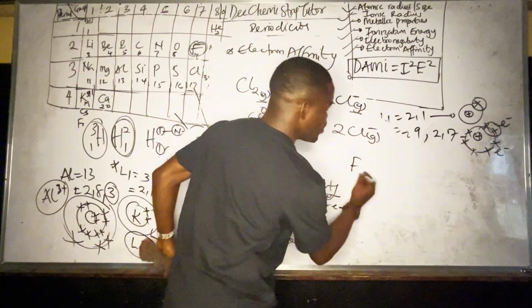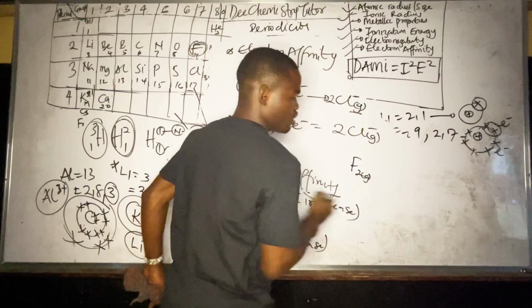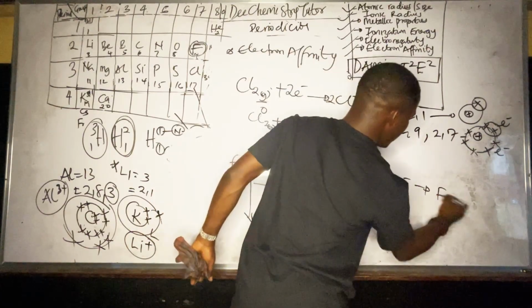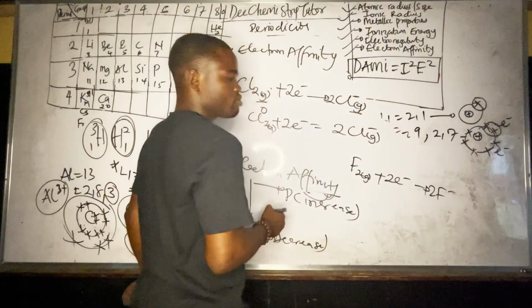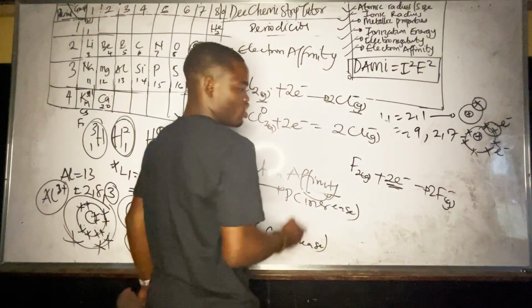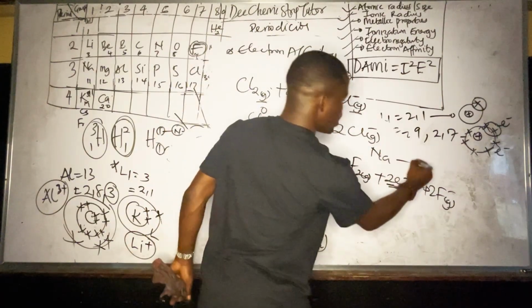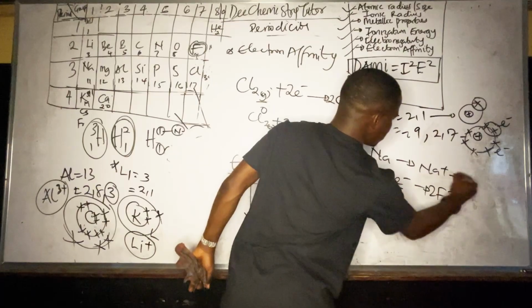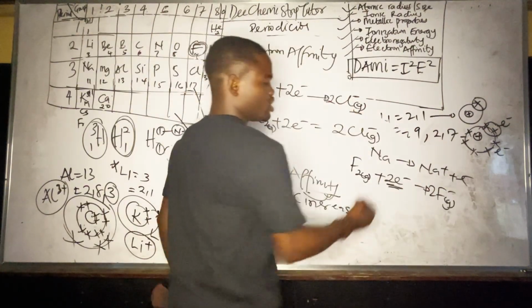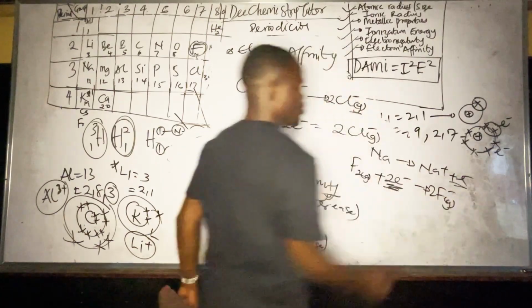So let's say fluorine gas gains 2 electrons to give what? F minus 2. Okay, gaseous. Can you see? It loves accepting, unlike sodium, that loves giving. Loss of electron. This is gain of electron. This is loss of electron.